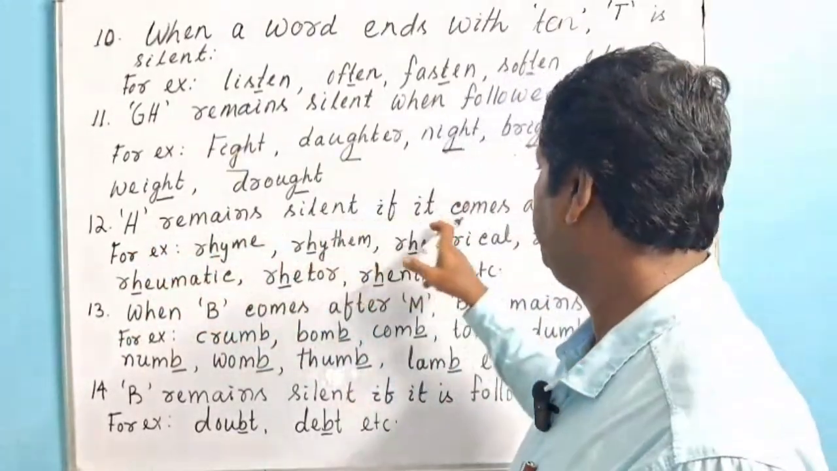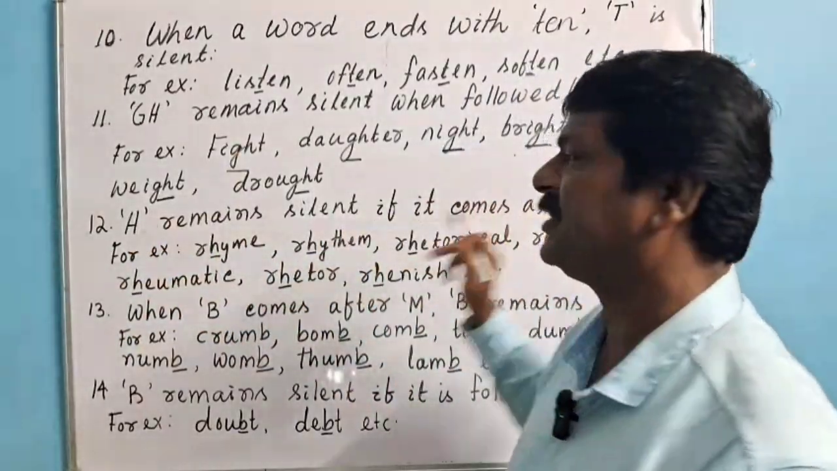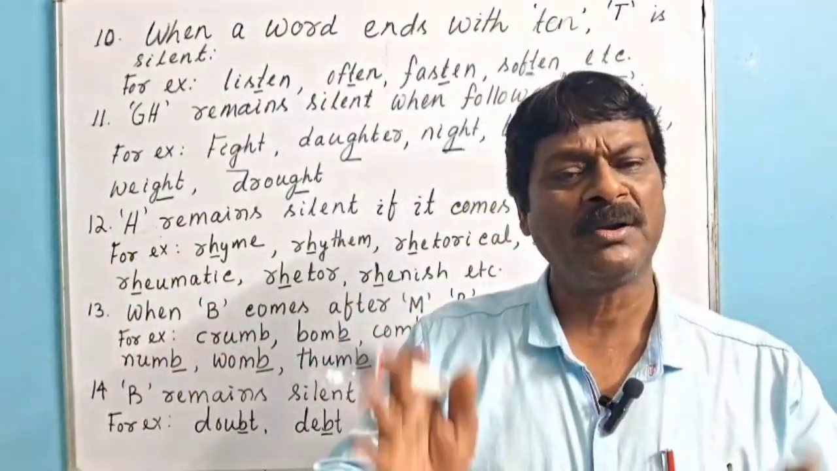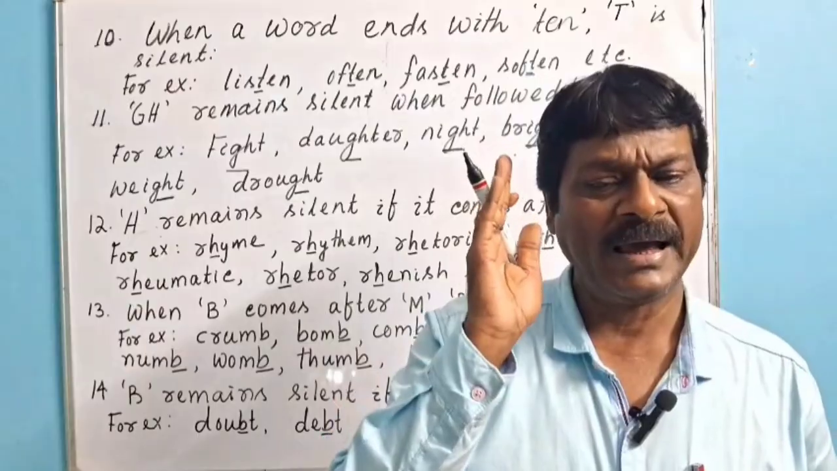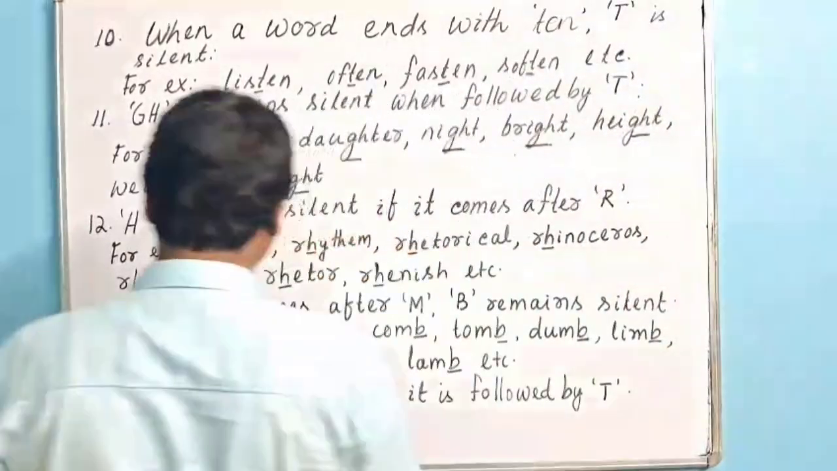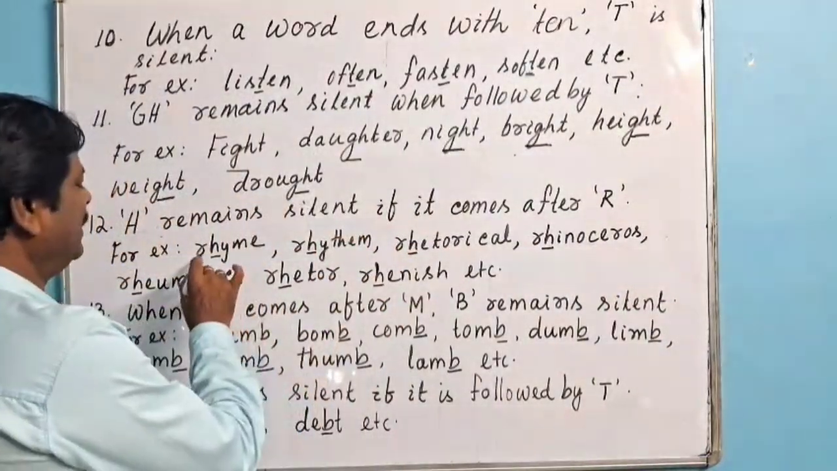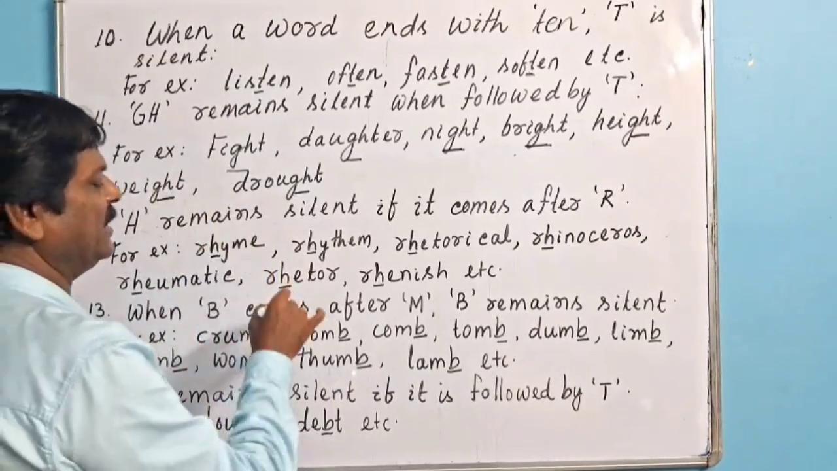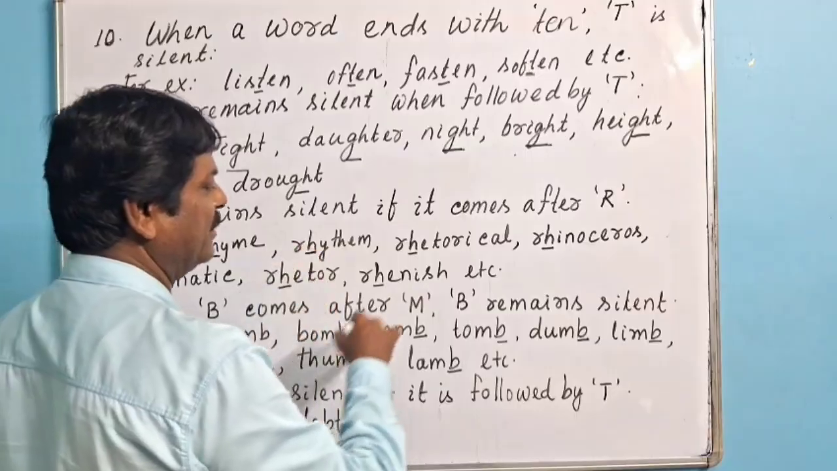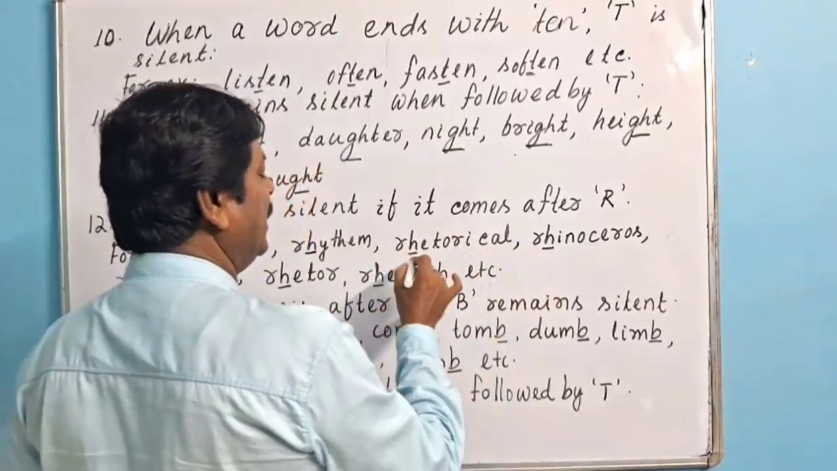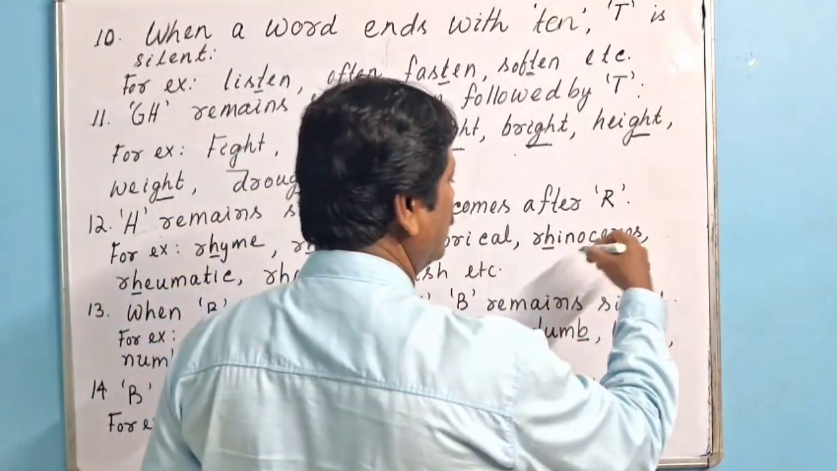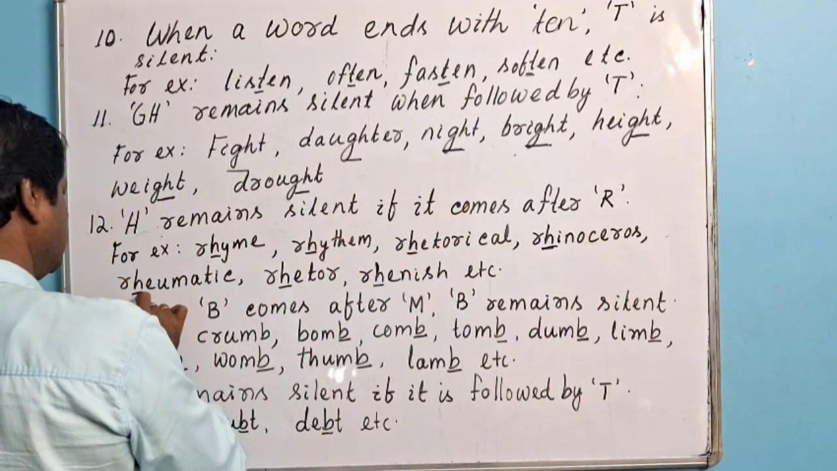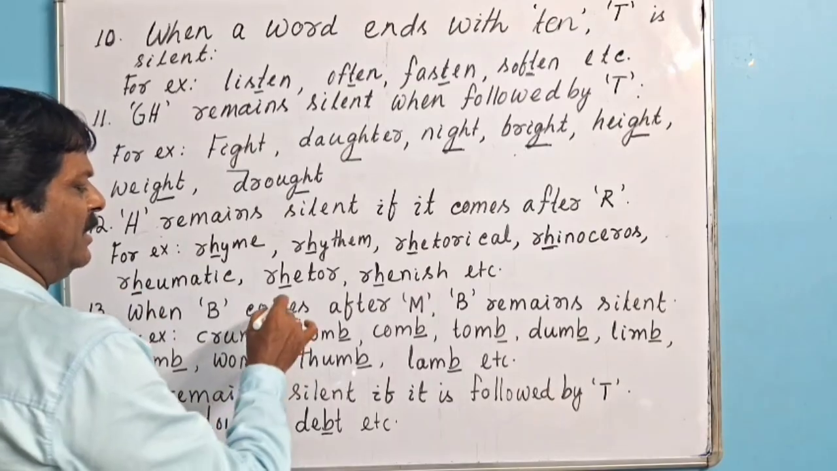H remains silent if it comes after R. H remains silent if it comes after the very letter R. For example, rhyme, R-H-Y-M-E. Here H is silent. Rhythm, here H is silent. Rhetorical, here H is silent. Rhinoceros, here H is silent. Rheumatic, it's a disease. Here H is silent.